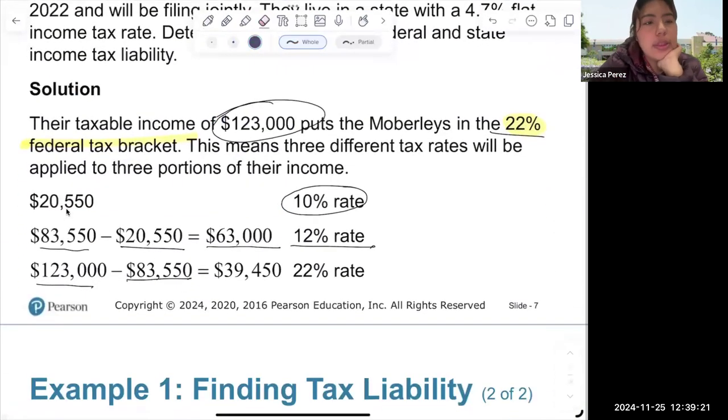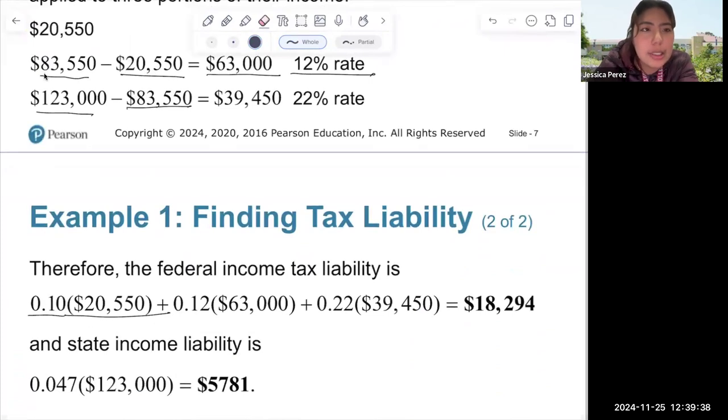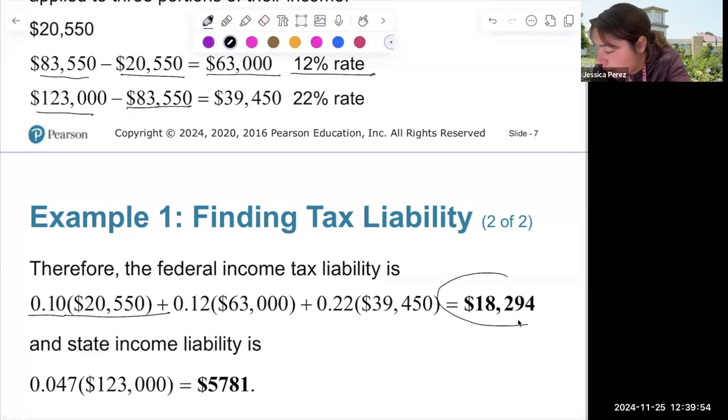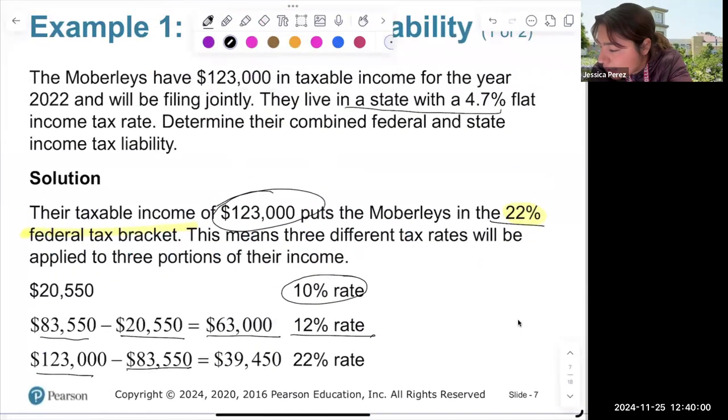We start with 20,550, that's the 10%. The 83,000 minus the 20,550, that's 63,000. It's going to be 12% of that. And the 123,000, which is how much they make, minus the 83,000, is 39,450. When we combine those together, 0.10 times 20,550, 0.12 of the 63,000, and 0.22 of the 39,450 gives you a federal income tax of 18,294. Now the state is already telling you that the state rate is 4.7%.